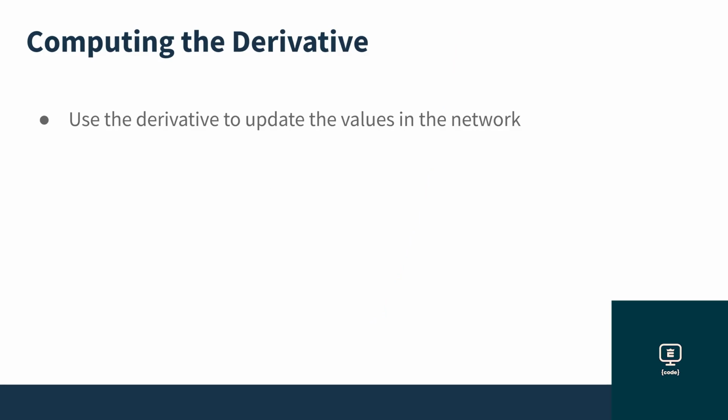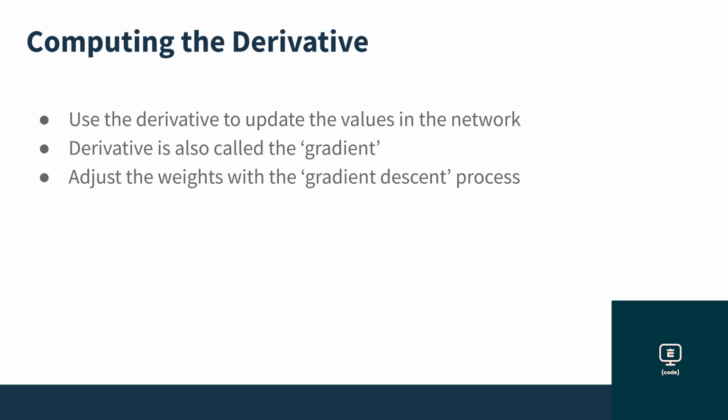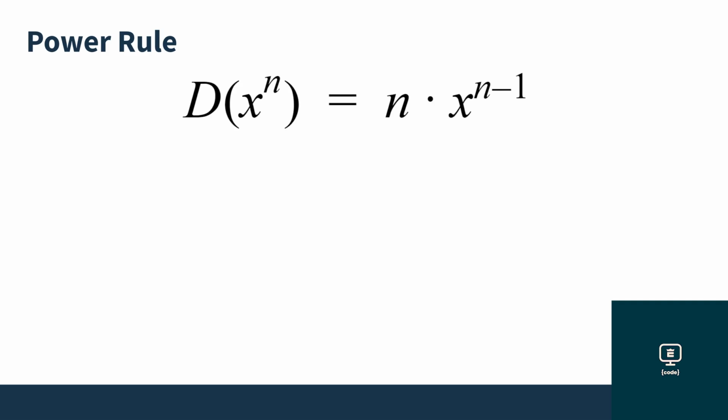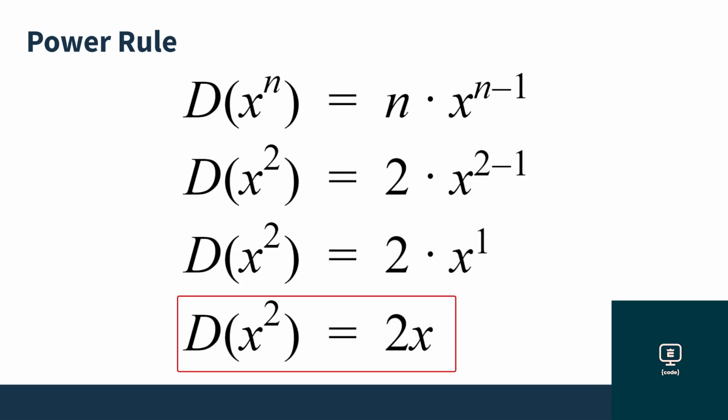You'll use the derivative of the cost function to determine the direction to adjust the values. And the derivative is also called the gradient. And finally, gradient descent is the name of the algorithm used to adjust the weights. To keep things simple, you'll be able to use the power rule from calculus to compute the derivative of the cost function. The power rule says that for a formula in the form x to the n power, the derivative is n times x to the n minus 1 power. Thus the derivative of x squared is 2 times x.